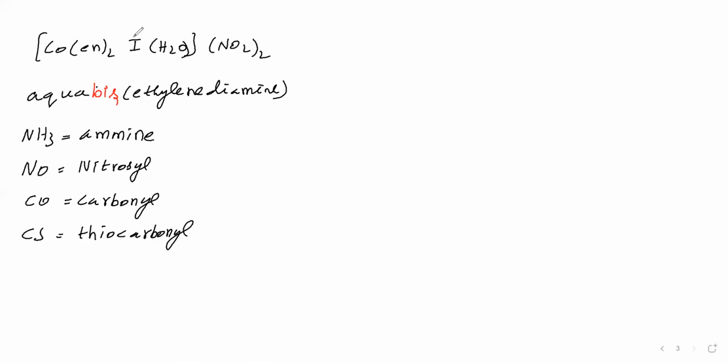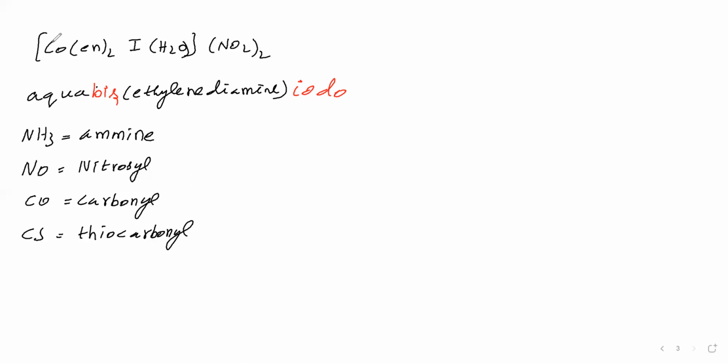Then this iodine name we said as iodo. Okay, the ligands' names we have completed. En name we said, I name we said, H2O name we said. Is there any order for writing ligand names? Yes. Ligand names we have to write in alphabetical order. So A aqua, ethylene diamine E, iodine iodo I. So alphabetical order we have written.